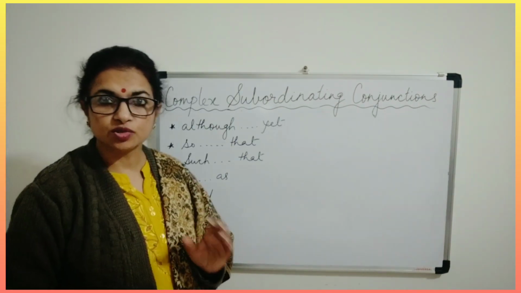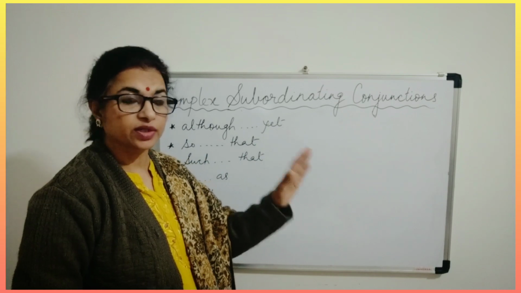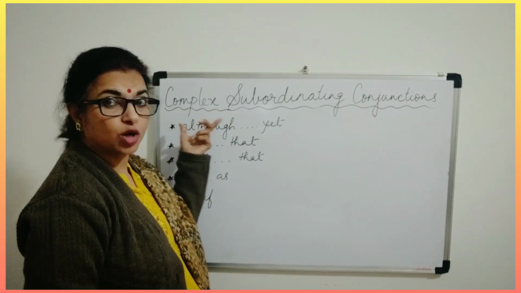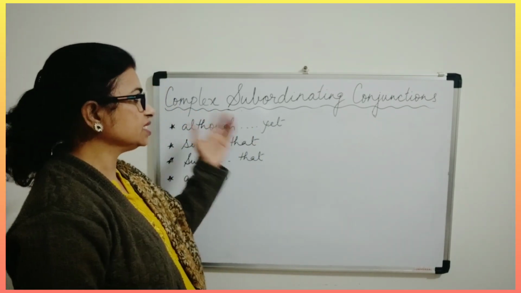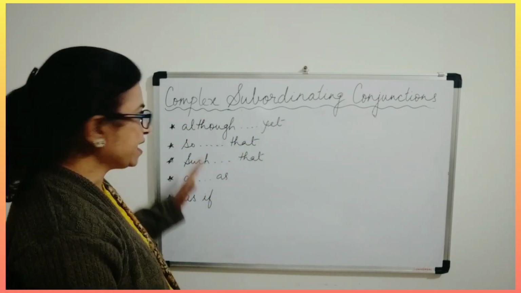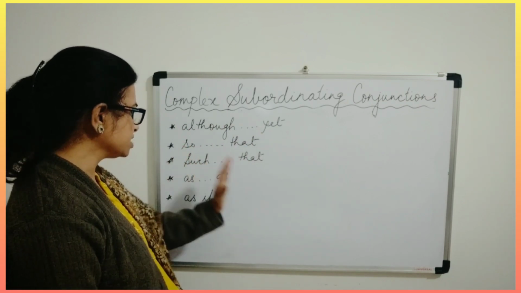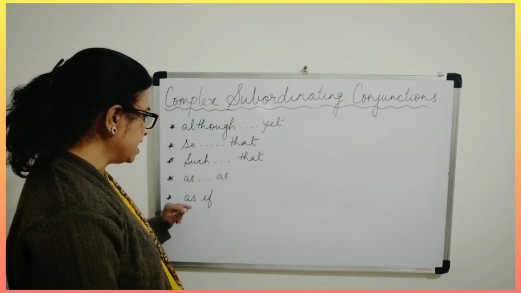Now children, we also have complex subordinating conjunctions. As the word complex means difficult, even these complex subordinating conjunctions also appear in pairs. You can see although, yet; so, that; such, that; as, if.